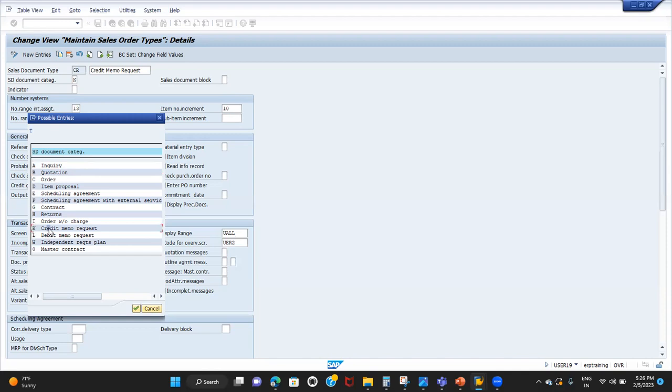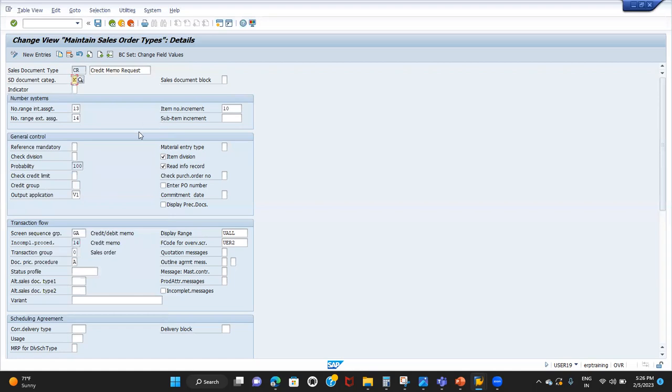So I'm calling it a sales document. Inquiry is one type of sales document, quotation also, order also, and credit memo request also one type of sales document. But how will the system understand whether it is a credit memo request or a normal order? Because of the document category. Document category for credit memo request is K. Because of this setting only, the system understands that it is a credit memo request. That is a very important thing we need to understand.